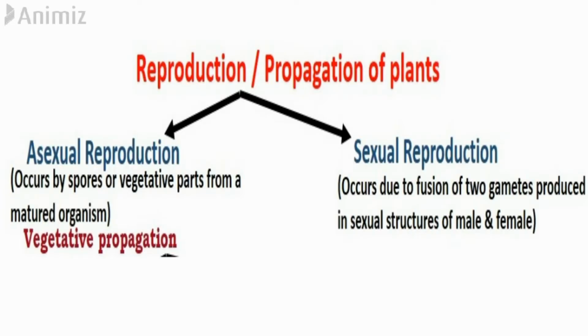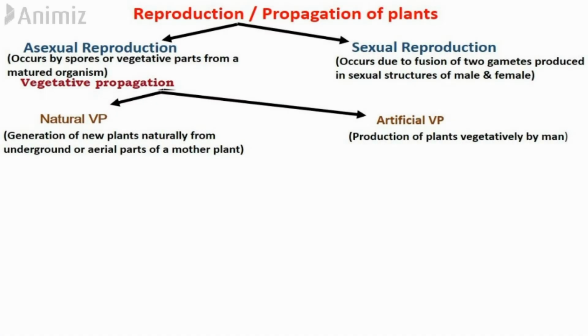A method of asexual reproduction is vegetative propagation. It generates new plants from underground or aerial parts of a mother plant. Vegetative propagation is of two types, natural and artificial. In natural vegetative propagation, a new plant is produced naturally from underground or aerial parts of a mother plant. And in artificial propagation, the new plant is produced vegetatively by man. Now let's see through which vegetative parts this propagation occurs.